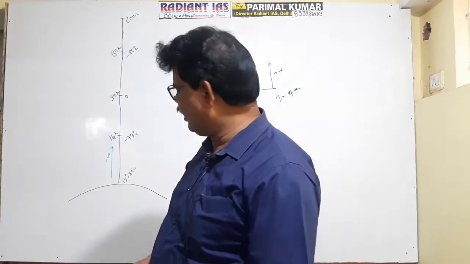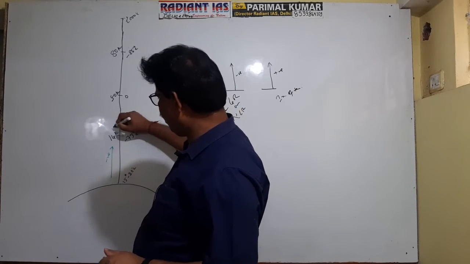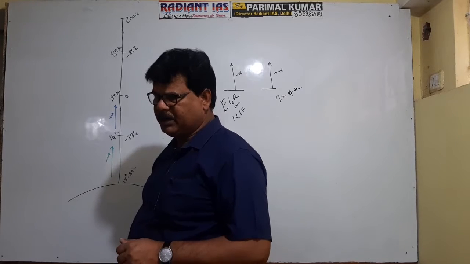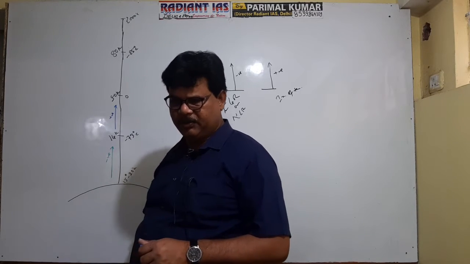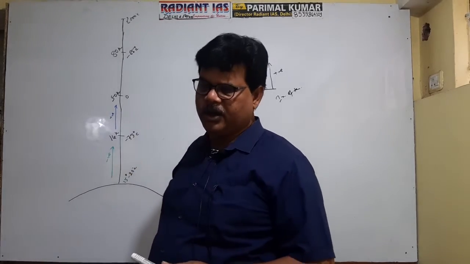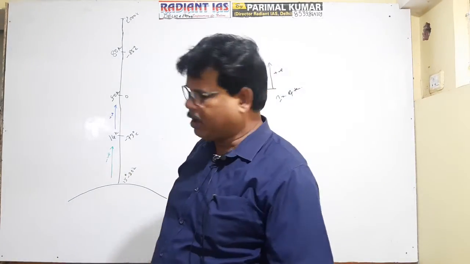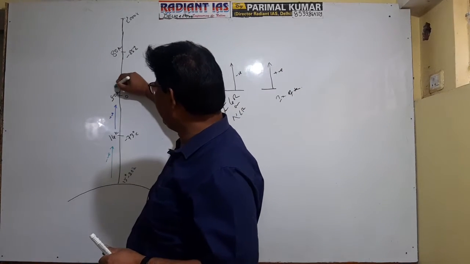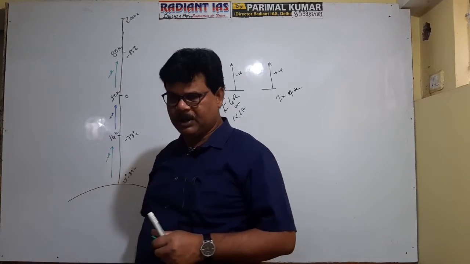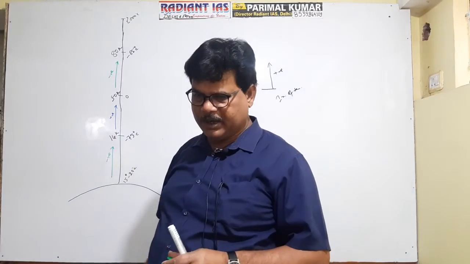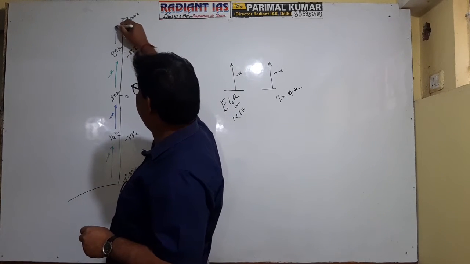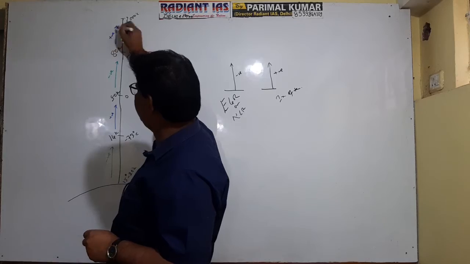Again, in the second zone, there exists a positive trend of temperature. Temperature increases with increase in height. So this is a positive change. It means the second zone is characterized by inversion of temperature. In the third zone, again there is a negative trend of temperature, so it is also characterized by environmental lapse rate or normal lapse rate. And again, above 80 km, there is a positive trend in the temperature.